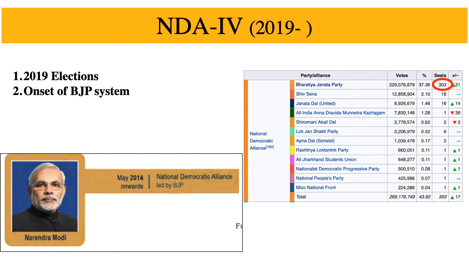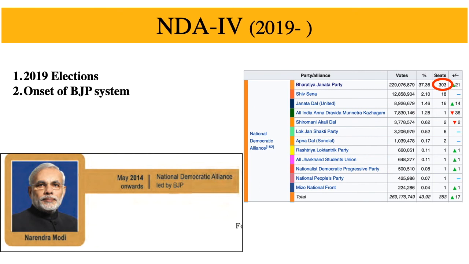Okay, and because of the consecutive success or the dominance of one party, that is the BJP, in the elections, the social scientists have started equating the contemporary or the present party system with the BJP system. Now we know that the Congress system ended in 1989. That's when the coalition government started, right? And we can say that the BJP system started from 2014. So this is all about the NDA and the UPA governments.